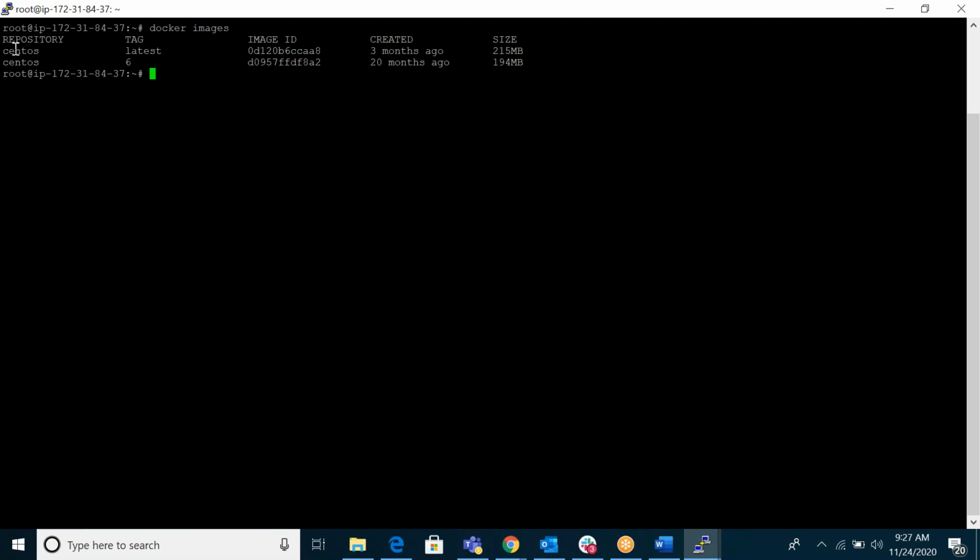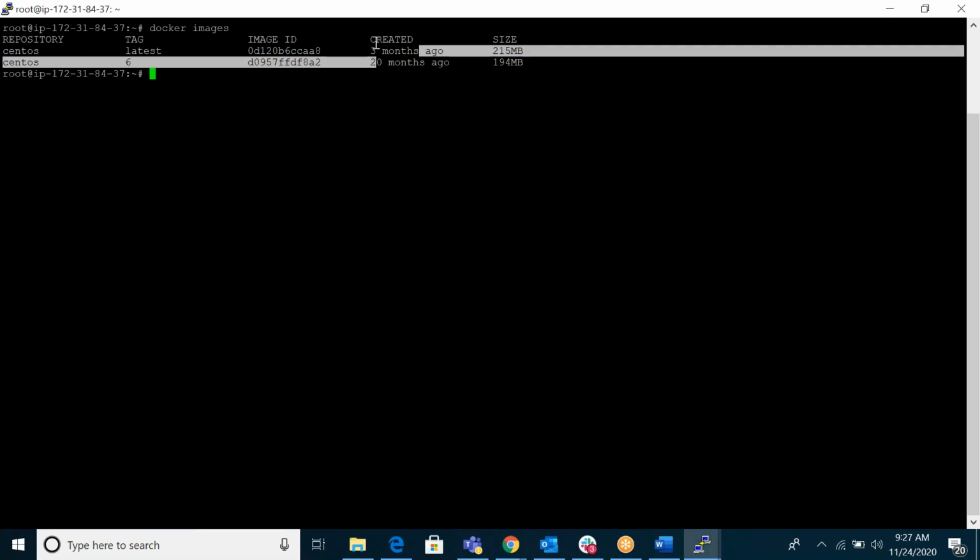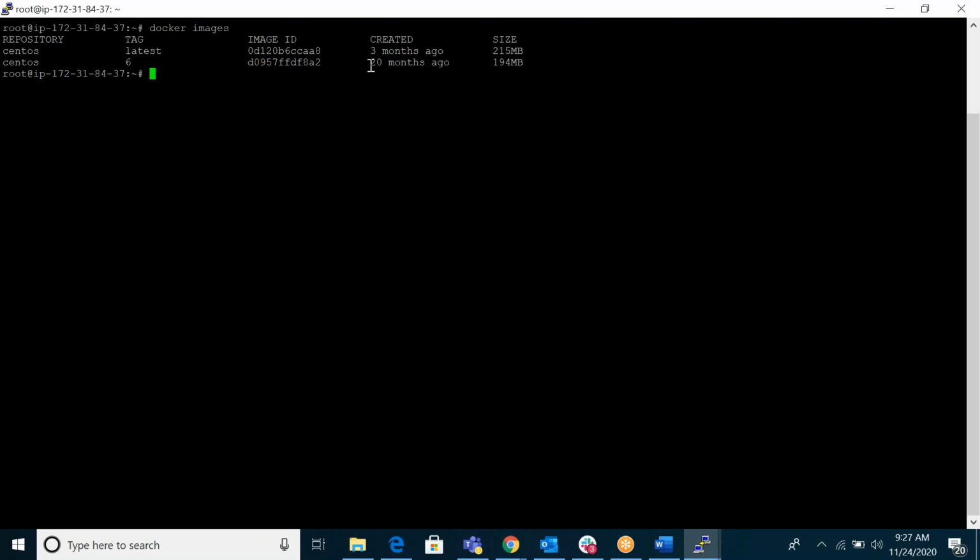You can see the image ID, the unique ID, and the size here. Created means something in the backend, maybe 20 months ago, they updated something.